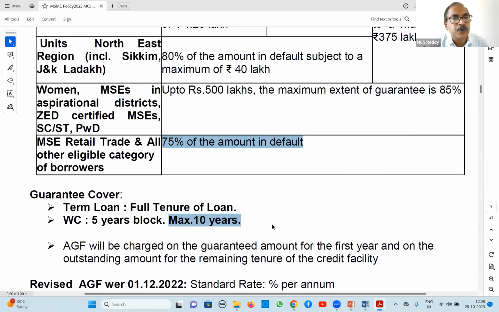Every 5 years, renewal should be there with CGTMSE. This is what the guideline says: no maximum period, but renewal every 5 years for working capital, because working capital's first validity is for 5 years only. For a term loan, the full term is covered, whether you are fixing 7 years, 10 years, or even 15 years, they cover it at a time. So this is about at-a-time coverage, right?